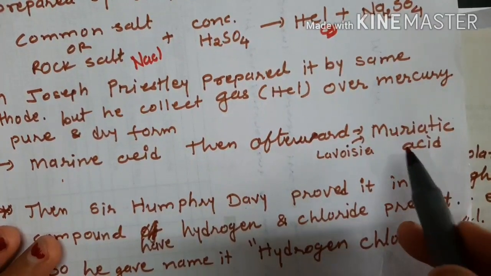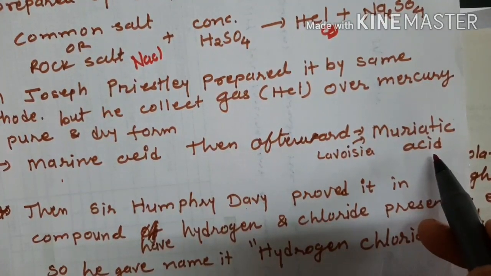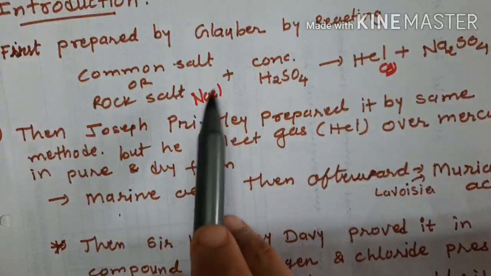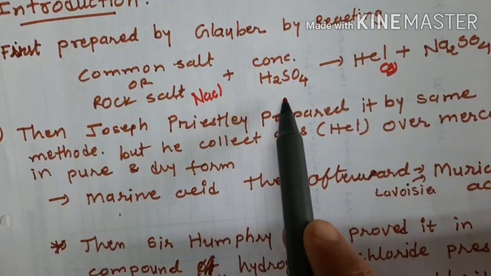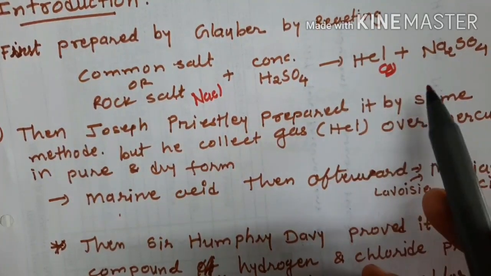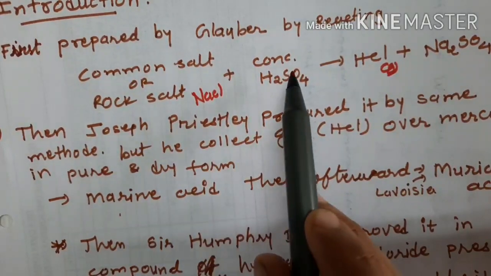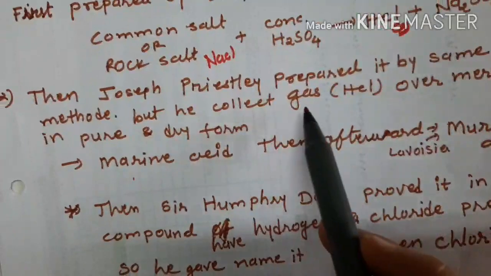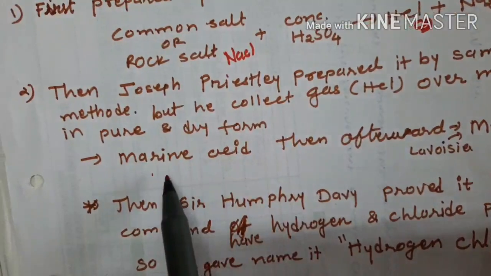So here, Glauber reacted sodium chloride and concentrated acid. He found that some gas was produced, but he did not know about it. Then Joseph Priestley did the same, and he got a particular gas, which he named marine acid.